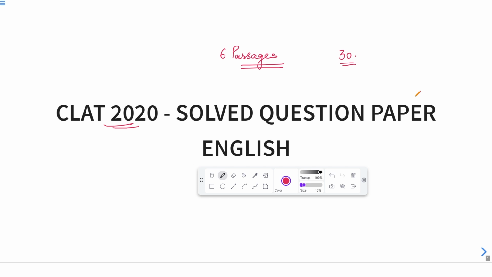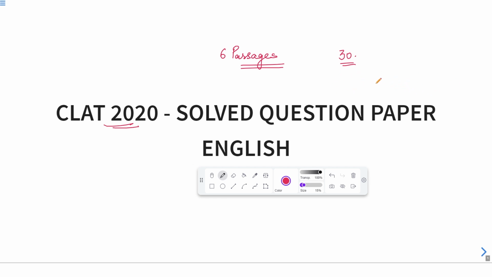Also, one thing we should keep in mind while solving these types of questions: with the passage given to us, we can simply go to the questions and try to figure them out from the passage without reading the entire passage, as we do in several other examinations. But sometimes it is mandatory that we read the entire passage first.